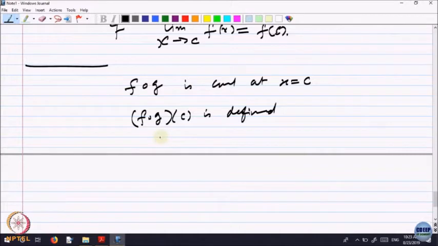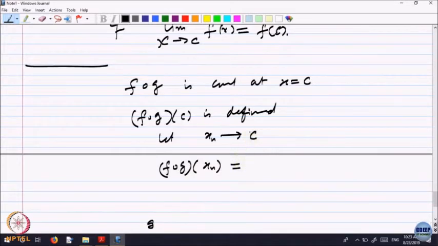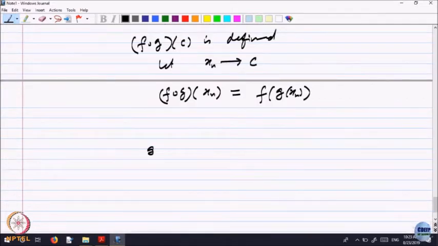To show continuity, let x n converge to c. We want to analyze f composite g of x n, right. What is that equal to by definition? It is f of g of x n, right. And where is x n converging?